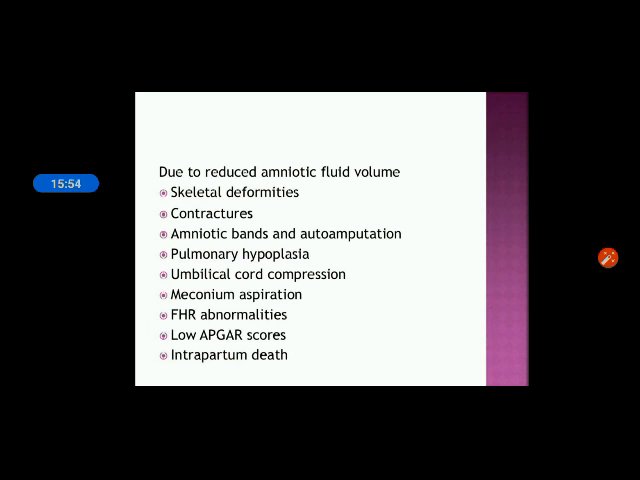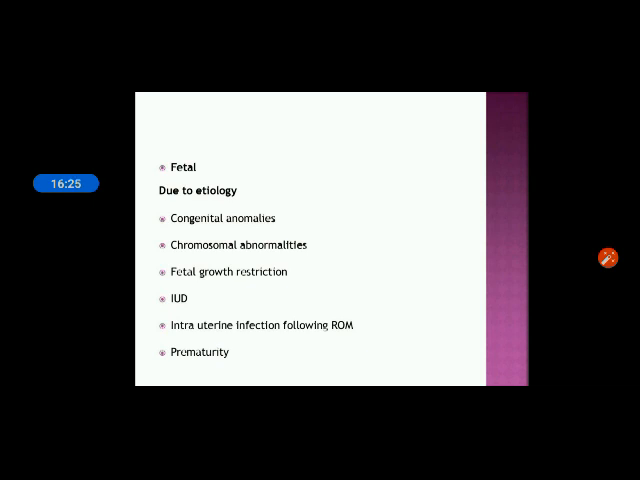And then fetal heart rate abnormality. There will be abnormality in the fetal heart rate. It will be accelerated or it will be decelerated. Both conditions will occur. And then low Apgar score. When you find the Apgar score, it will be below the normal range. And then intrapartum death. Sometimes it will cause intrapartum death, meaning during the labor the baby will die. So these all are the complications of lack of amniotic fluid, or oligohydramnios.